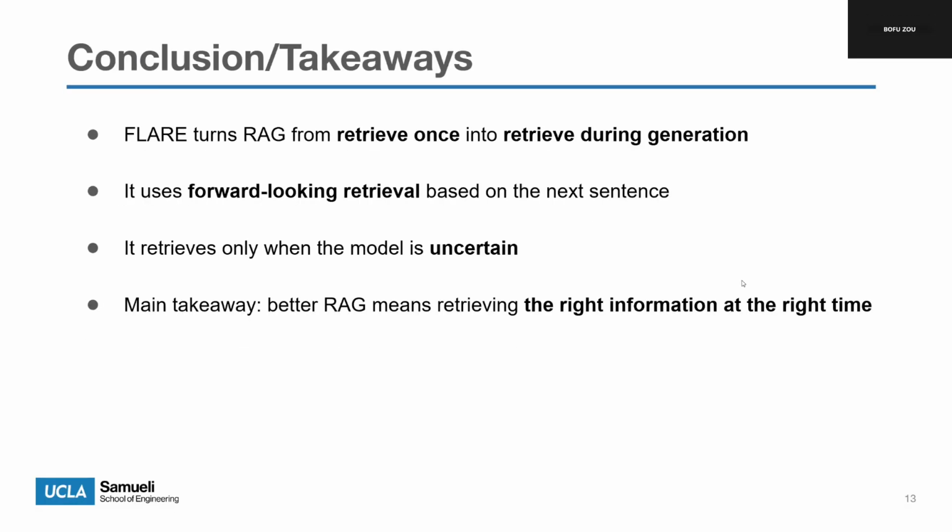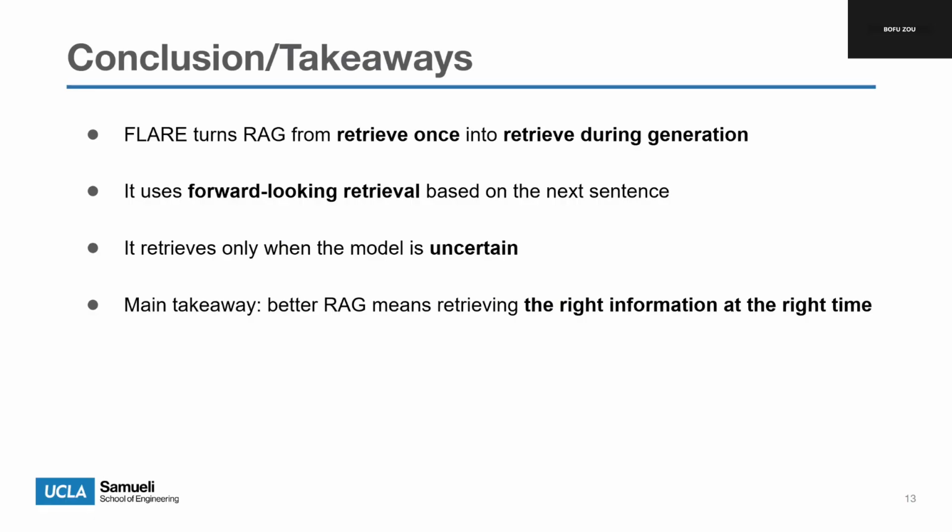To conclude, this paper reframes retrieval augmented generation as an active process, rather than a one-time pre-processing step. The key innovation of FLARE is that it looks ahead to the next sentence, checks whether the model is uncertain, and retrieves new information only when needed. This makes retrieval much better aligned with the changing information needs of long-form generation.